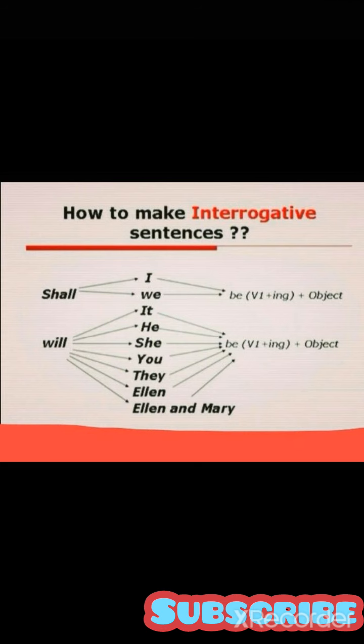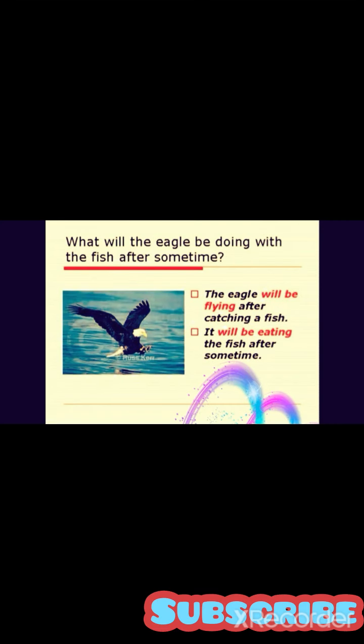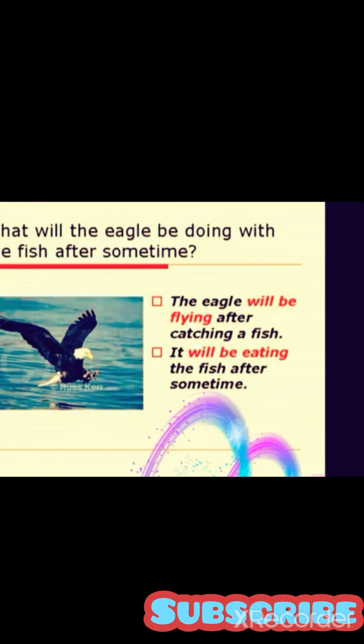So now you have seen how to make positive, negative and interrogative sentences. Let's see some more examples that will clear all these ideas. What will the eagle be doing with the fish after some time? Here is a question: after picking the fish, what will the eagle do with that fish? There are two possible answers. First one is, the eagle will be flying after catching a fish. Will be flying is indicating the action of future. And the second example is, it will be eating the fish after some time.